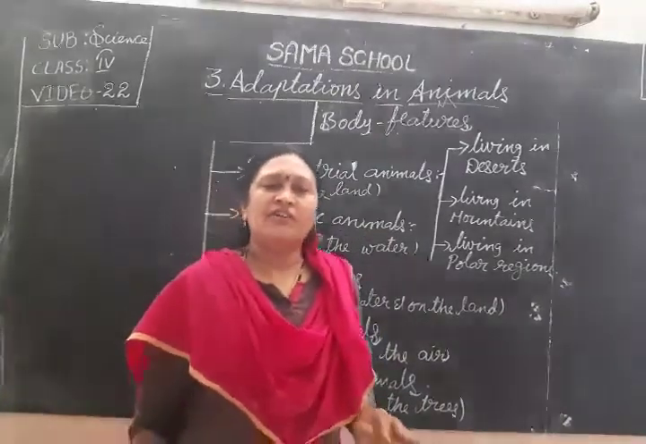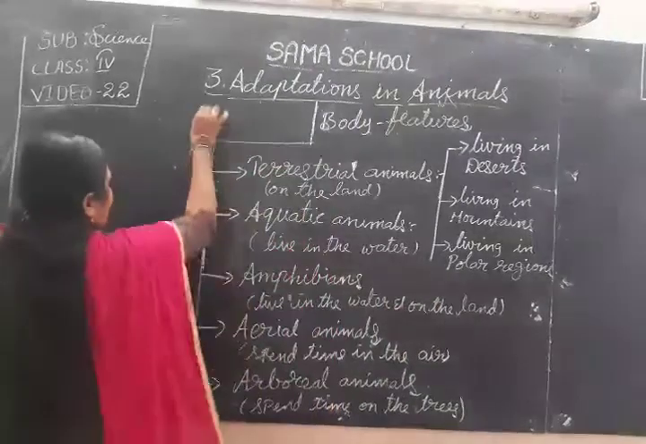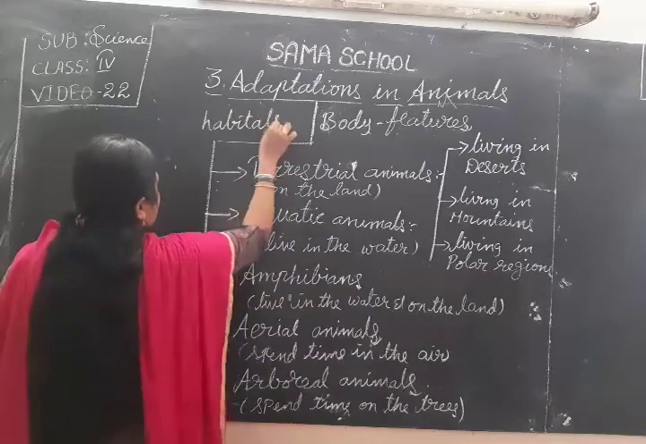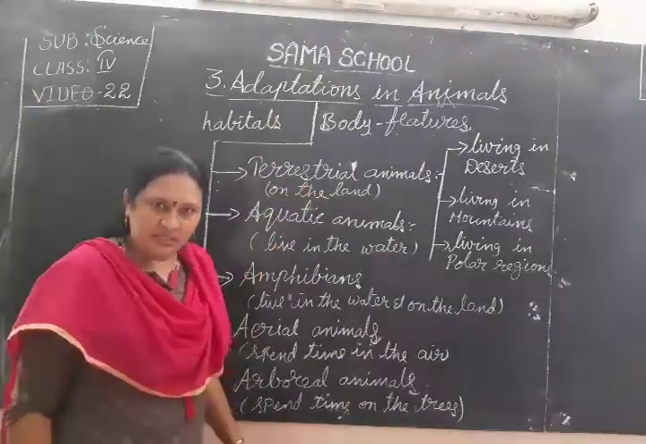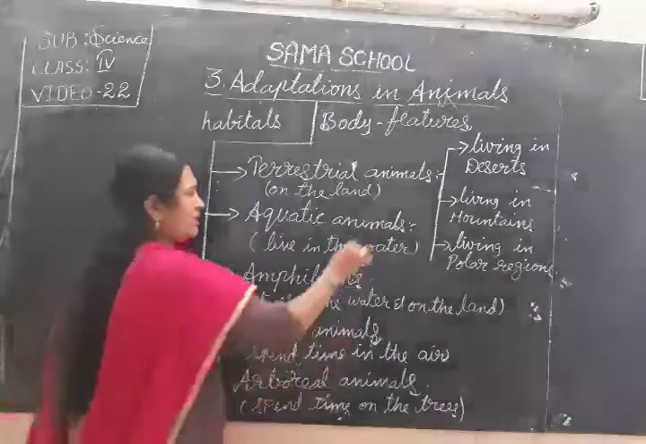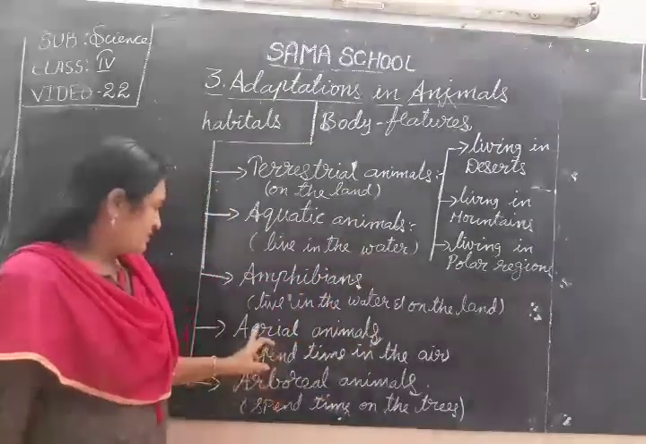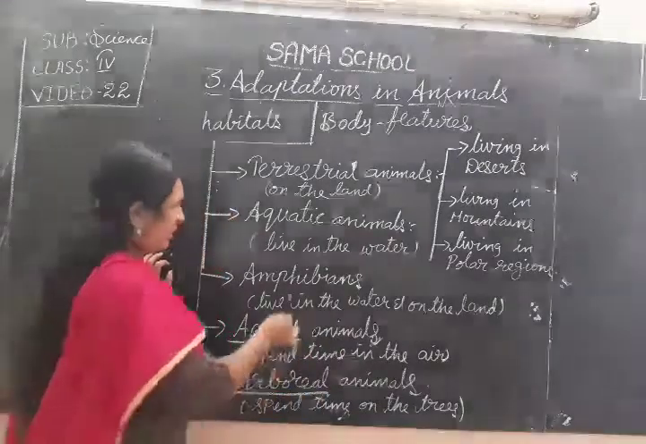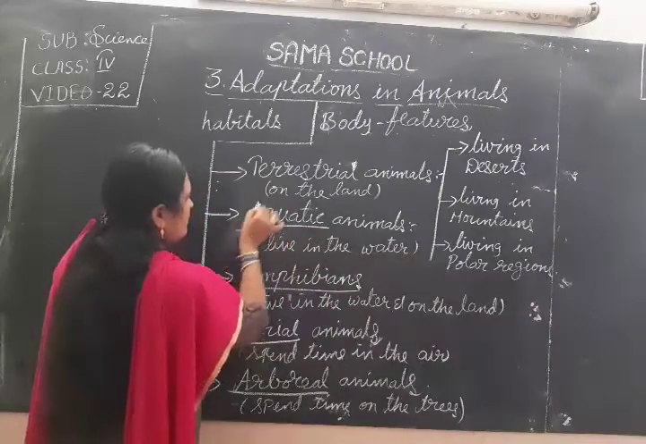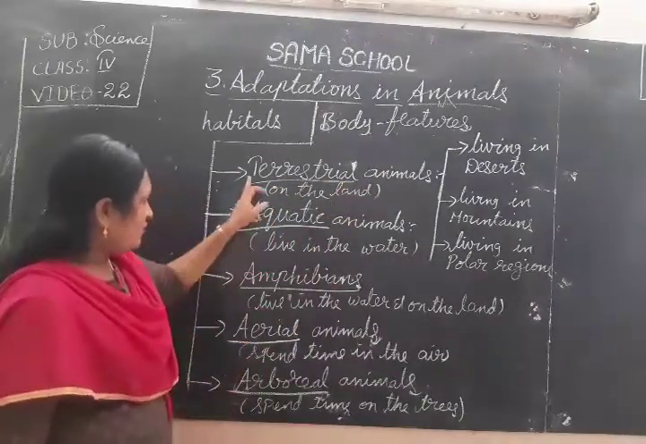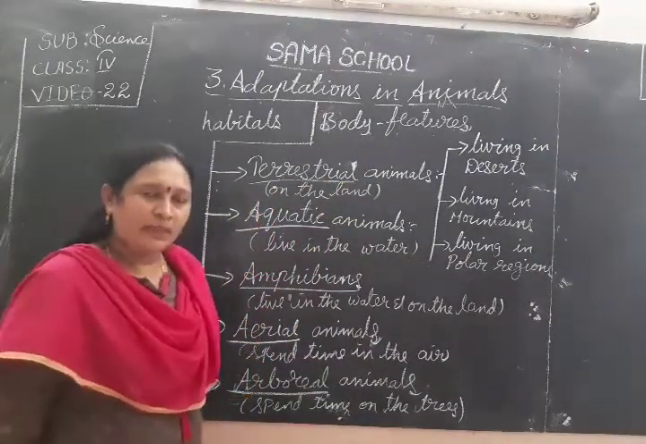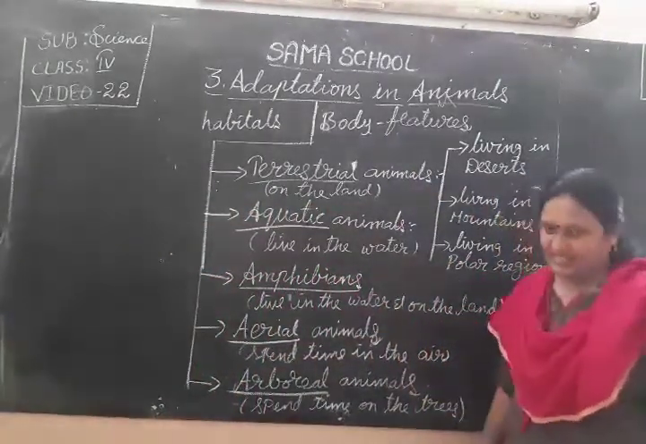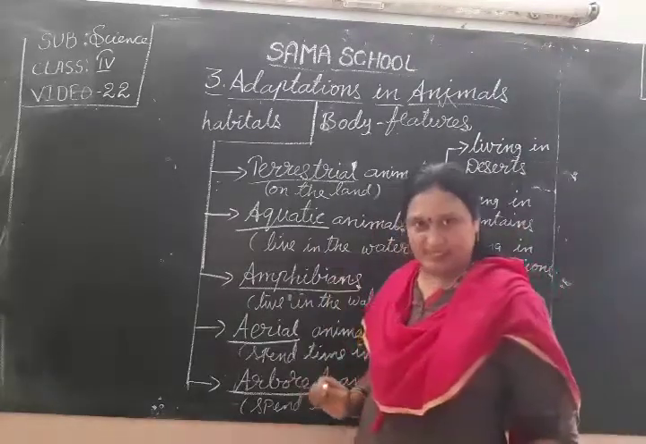So, till now in our third lesson, adaptation in animals, according to their body features, animals are living in different habitats. What are the habitats? Terrestrial animals, aquatic animals, amphibians, aerial animals, arboreal animals. These are the five types of habitats we discussed in the previous classes. Once we revise all this.